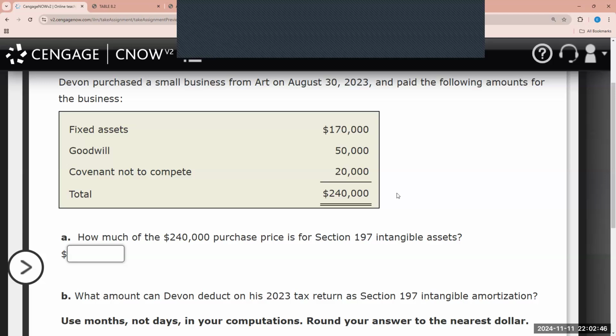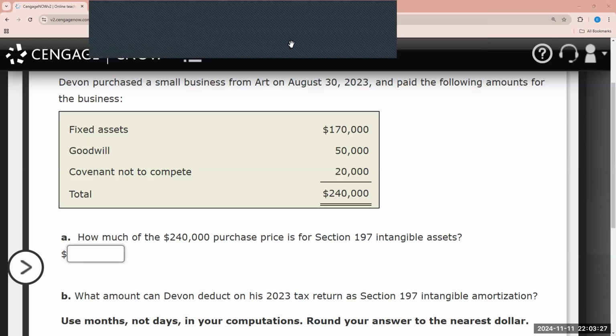So here we see it's asking A, how much of the $240,000 purchase price is for Section 197 intangible assets, and part B is asking what amount can Devon deduct on his 2023 tax return as Section 197 intangibles. So with Section 197, amortization is something that we realize is for intangible items. Depreciation, that's basically tangible assets. So tangible represents things that we can perceive with our 5 senses. We can see it, we can touch it, etc.